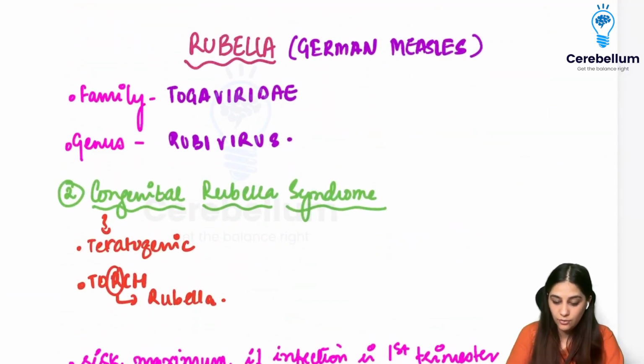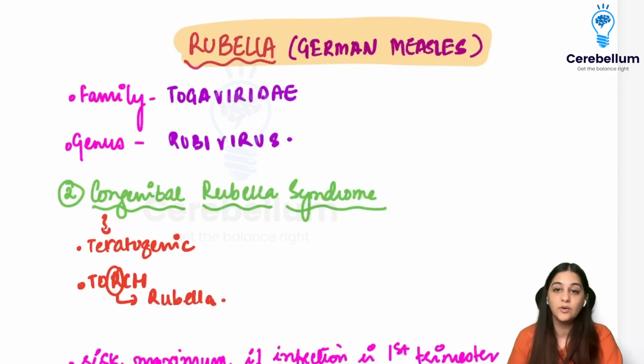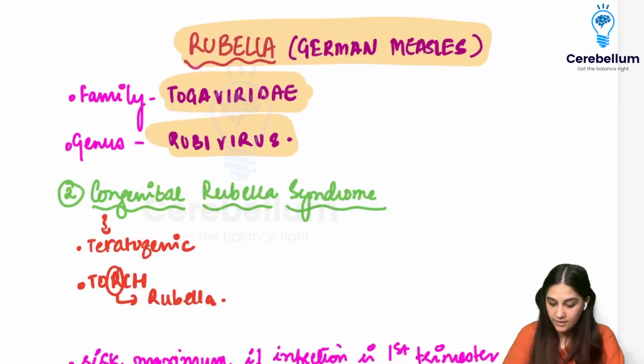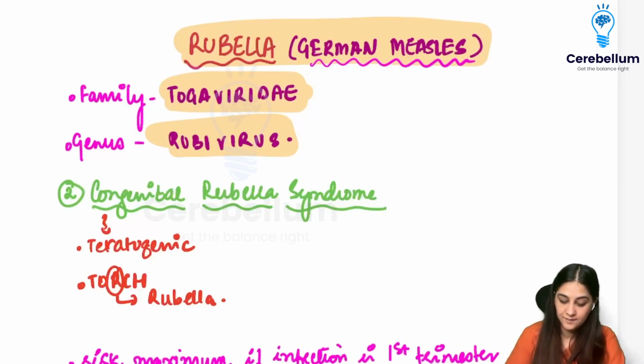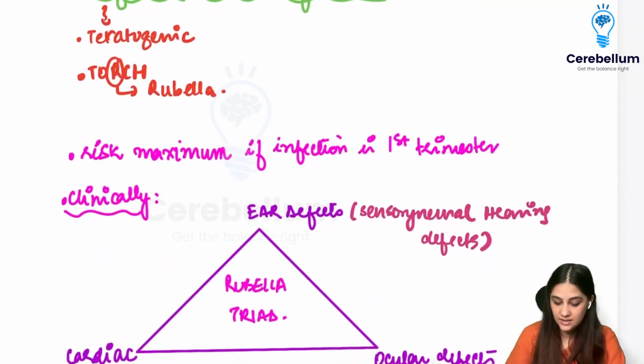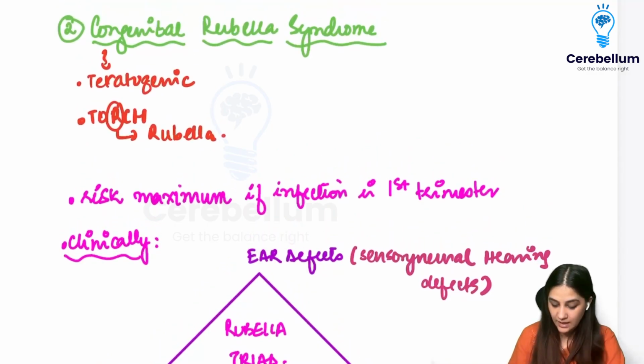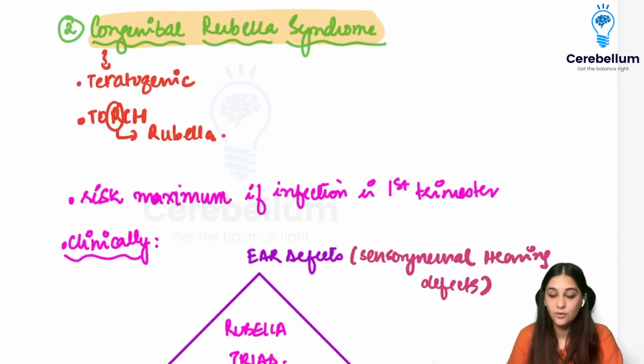Now, when we want to talk about rubella, rubella does not belong to the paramyxoviridae, but I am discussing it here because the vaccine of measles, mumps, and rubella is given together. It belongs to the family Togaviridae and the genus Rubivirus. Now, one important thing is that rubella is also called German measles, right? It's also called German measles, and measles is called rubeola. So that can be a little bit confusing. Rubella, the important thing is that you need to diagnose the infection early in pregnancy because it causes congenital rubella syndrome.